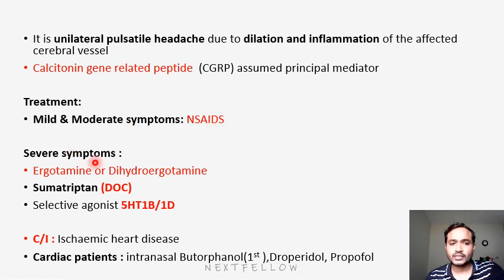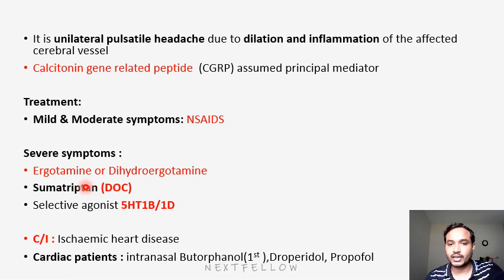Severe symptoms will have drugs like ergotamine, dihydroergotamine, and sumatriptan. Sumatriptan is a very important drug. This is the drug of choice for migraine. It is a selective agonist of 5-HT, that is 5-hydroxytryptamine 1B and 1D. This is an MCQ. They may ask the drug of choice, or which receptor agonist it is, that is 5-HT 1B 1D. These will cause cerebral vasoconstriction.